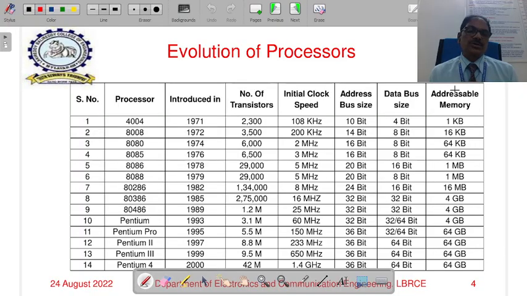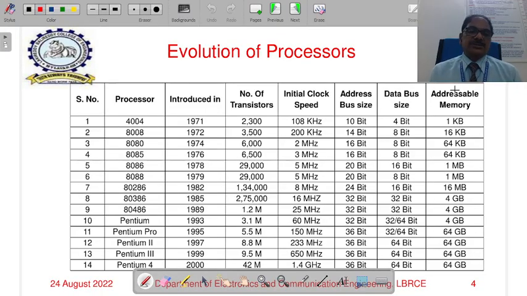The next version of Intel processor is the 80286, released in 1982 with 134,000 transistors. It operates at a frequency of 8 MHz. Its address bus size is 24 bits and data bus size is 16 bits. With a 24-bit address, it can support 16 MB of memory. The difference between the 8086 and 286: both are 16-bit, but the 286 supports the virtual memory concept, whereas the 8086 doesn't support any virtual memory concept. So that is the difference.